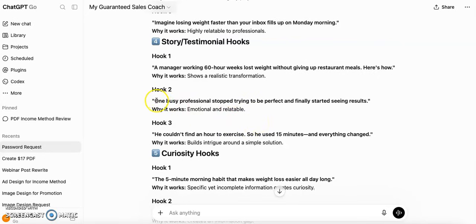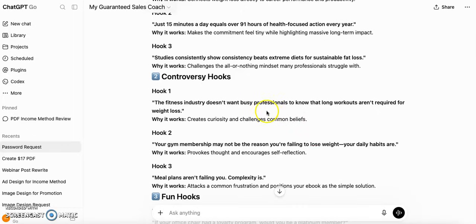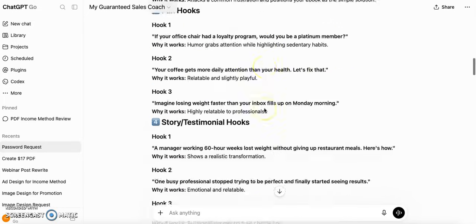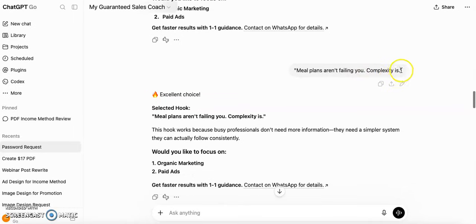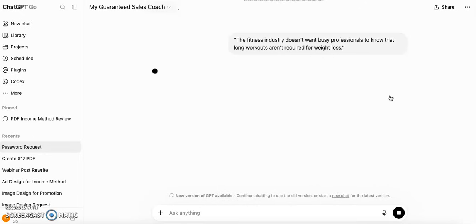Okay, now this you can take. One busy professional stopped trying to be perfect and finally started seeing results. Let me take this. Then go to the same place where you pasted the last hook, paste the new one and click send. Now it will generate everything for the new hook.